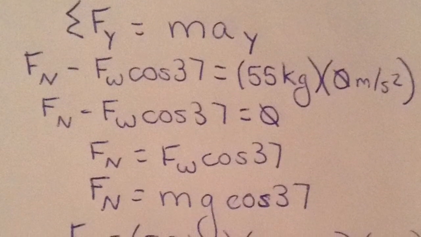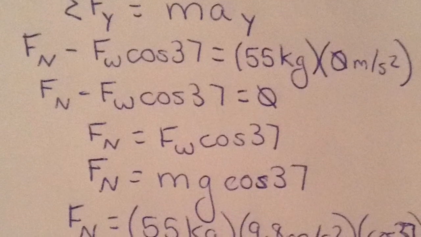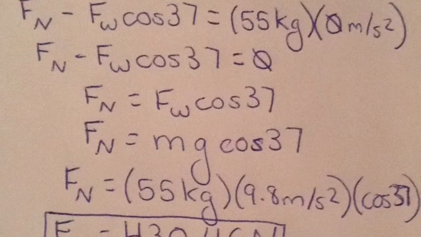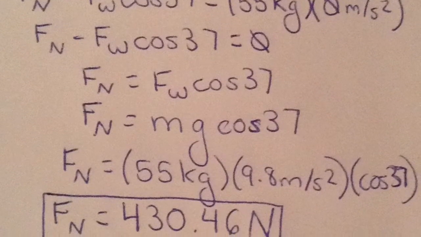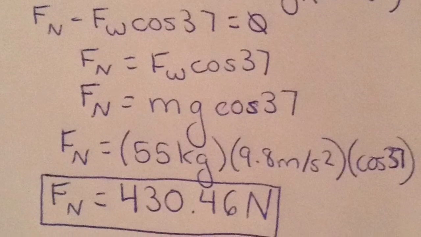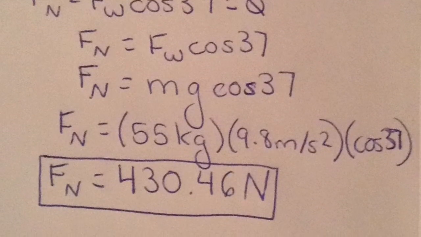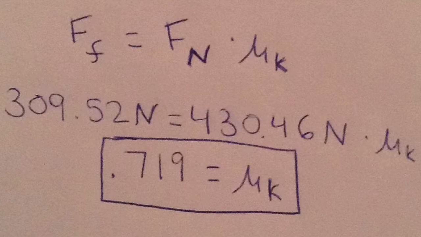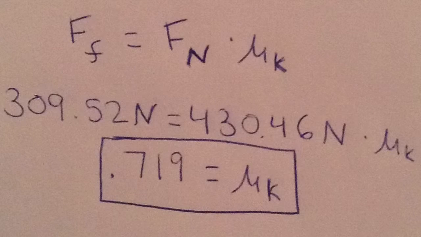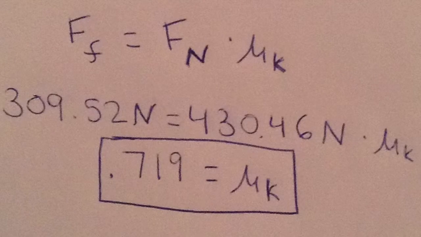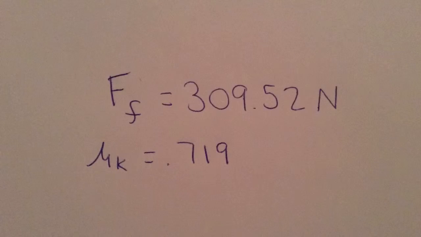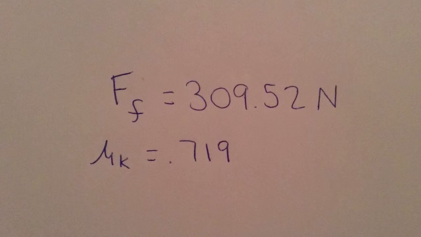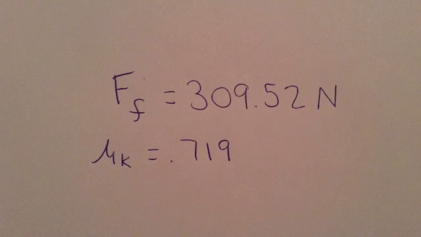In the y direction, the normal force minus the force of weight times cosine 37 is equal to mass 55 kilograms times acceleration, which is 0. So the normal force minus the force of weight times cosine 37 equals 0, and the normal force equals 430.46 newtons. The force of friction equals the normal force times the coefficient of kinetic friction. Therefore, the coefficient of kinetic friction equals 0.719. The force of friction on Jordan is 309.52 newtons, and the coefficient of kinetic friction between her skis and the snow is 0.719.